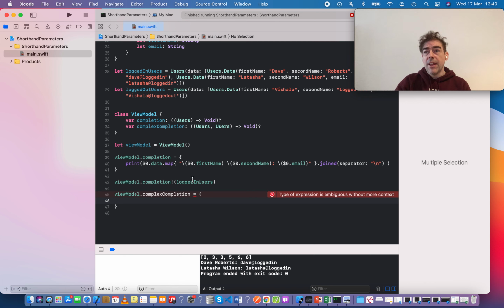So if we have the more complex one, this returns our logged in and logged out users. Again, we're using string interpolation here. That'll be $1.